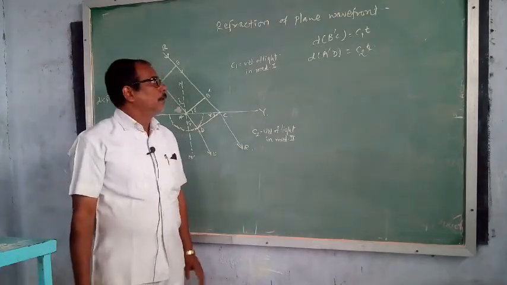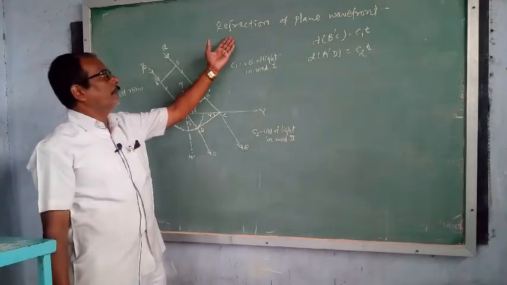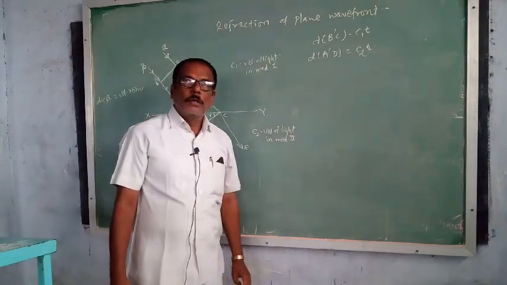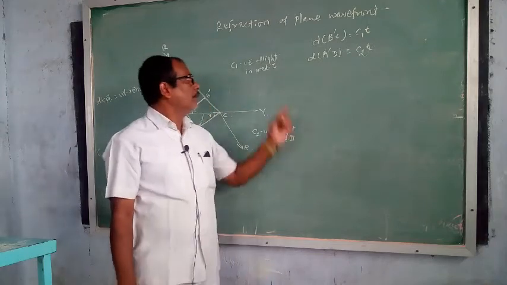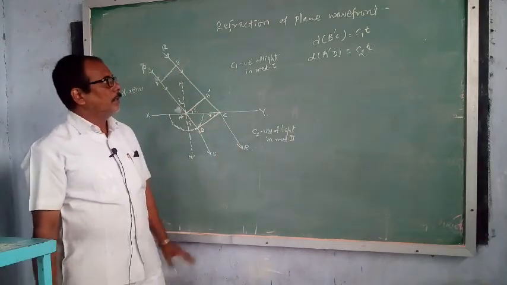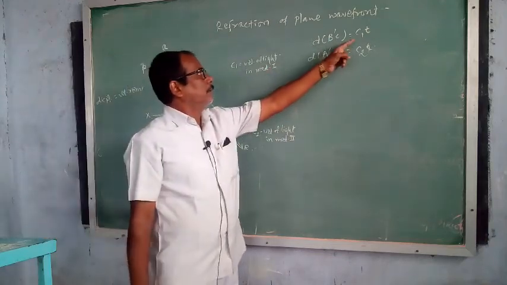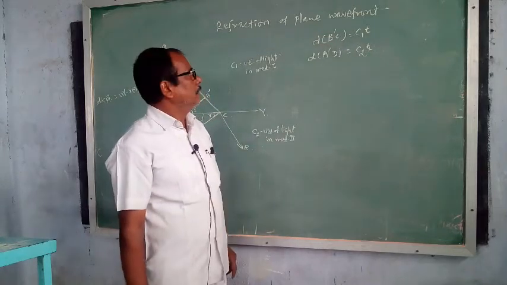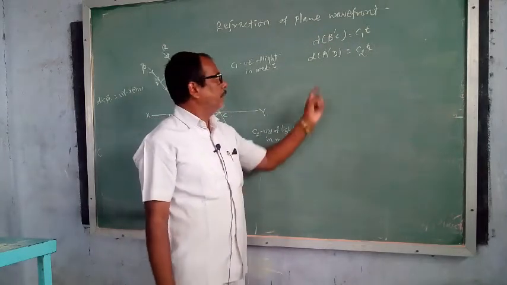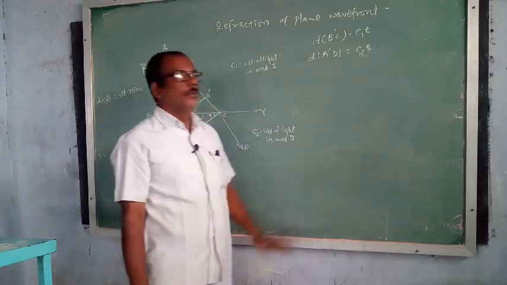In other words, we have to prove the phenomenon of refraction of a plane wavefront on the basis of Huygens principle. So, remember these values: distance B dash C is equal to C1t and distance A dash D is equal to C2t.